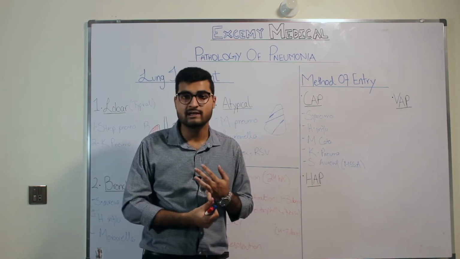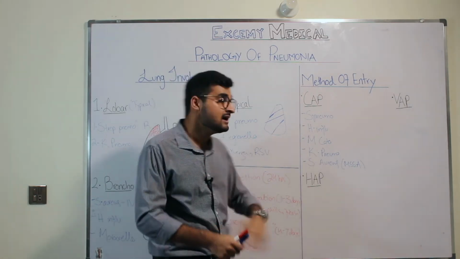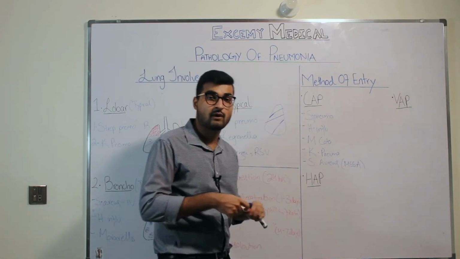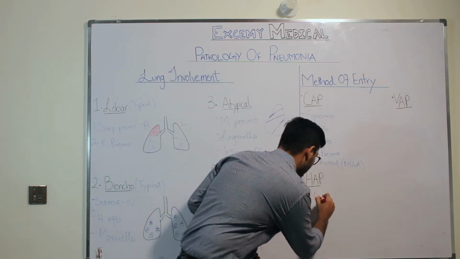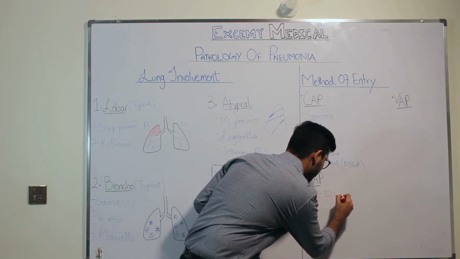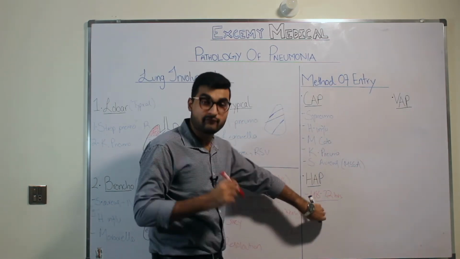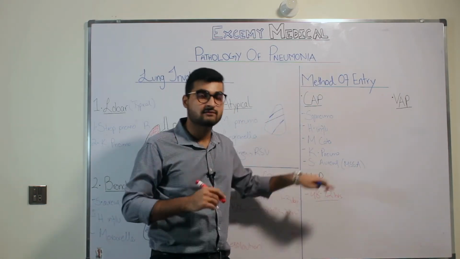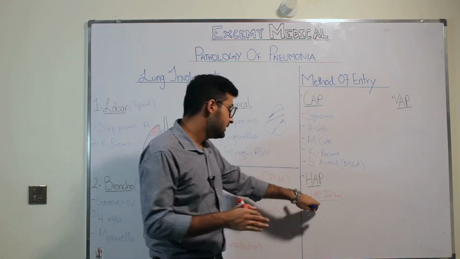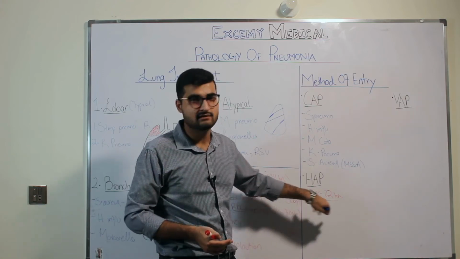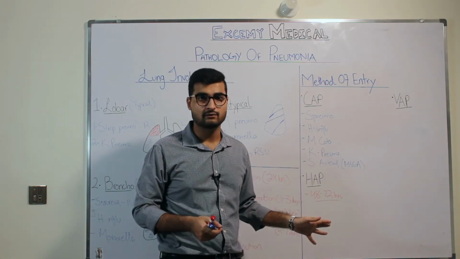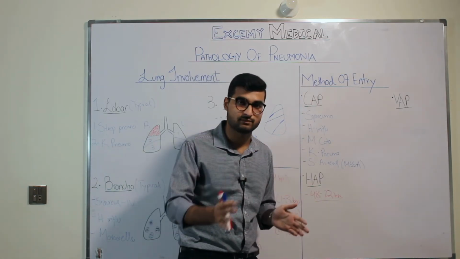If they get it within 24 hours, within 12 hours, within 10 hours, it's going to be community acquired pneumonia, not hospital acquired. For hospital acquired, you need a minimum of 48 to 72 hours. If a patient gets pneumonia after 48 or 72 hours, that is when it's called hospital acquired pneumonia. There are different sources, some say 48, some say 72, which is why I mentioned both of them.